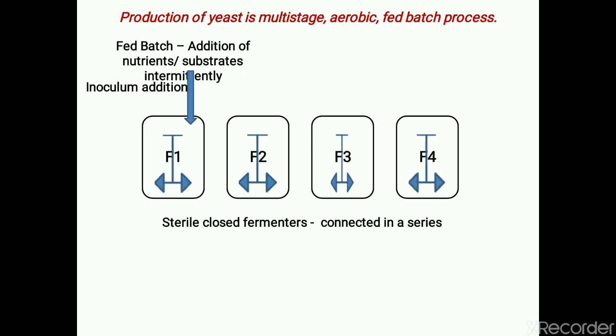Here, the major objective is the propagation of yeast. Yeast are aerobic organisms. If the supply of oxygen is less, then the metabolism may get diverted towards fermentation, and instead of getting a huge biomass, there may be production of alcohol or alcohol-like substances.